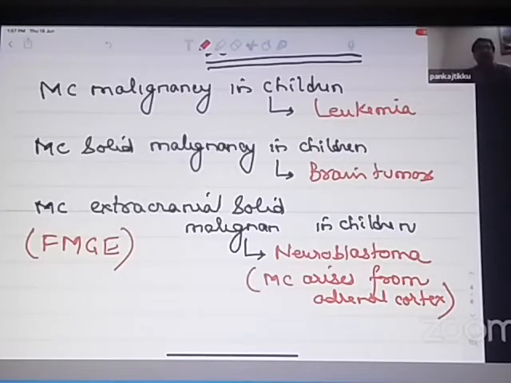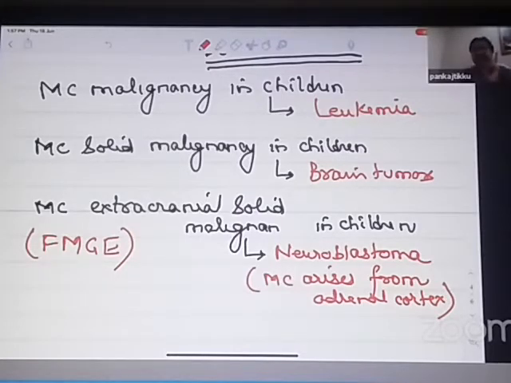So epinephrine, norepinephrine levels in these children are very high. So these children at a very early age can have flushing of the face, can have hypertension. Hypertension in a young child can be a presenting feature of this. In fact, bone pains, because these tumors frequently metastasize to the bone. So bone pain is a very important presentation of a neuroblastoma. Bone pain or flushing of the face because of high epinephrine levels, or even hypertension.